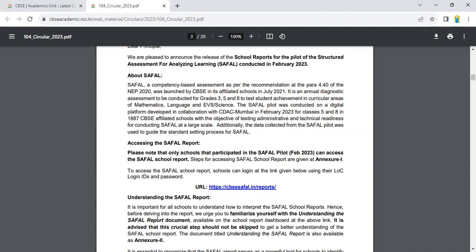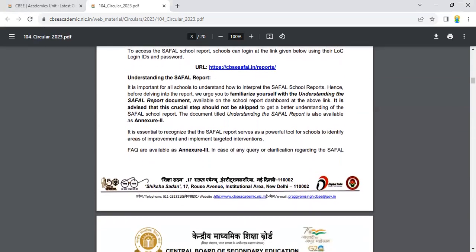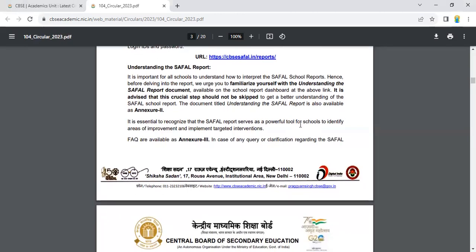Understanding the SAFAL report. It is important for all schools to understand how to interpret the SAFAL school report. Hence, before delving into the report, we urge you to familiarize yourself with the Understanding the SAFAL Report document available on the school report dashboard at the above link. It is advised that this crucial step should not be skipped.